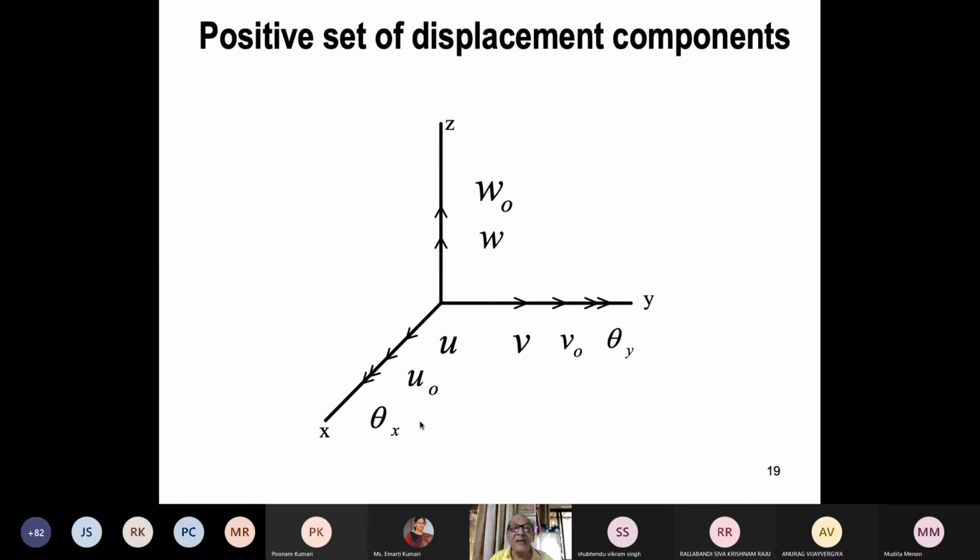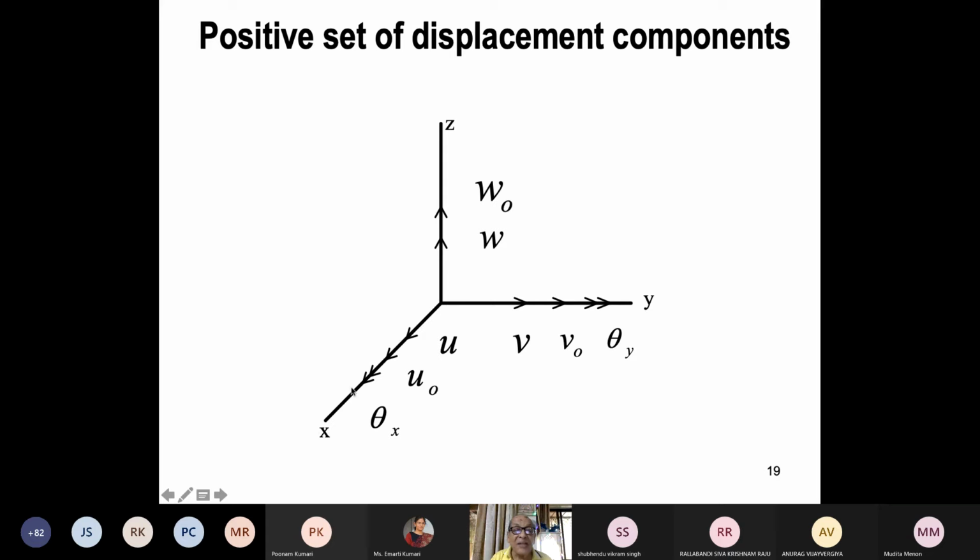Now, I have taken the positive direction of my W naught as positive in the Z direction. For rotation, I have taken a vector approach. Vector approach means, at least in finite element it will be without any problem, because you can add everything properly.